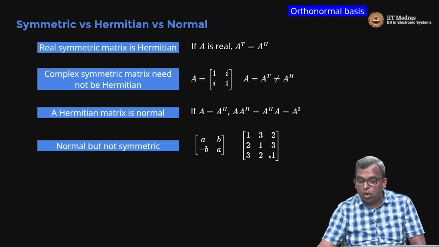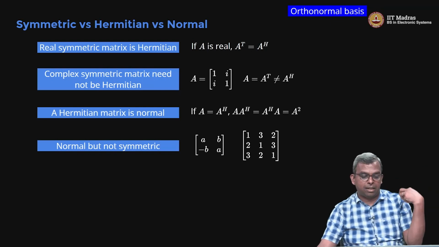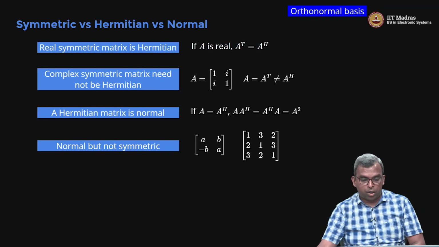So here is another more complicated looking example, but this is actually a circulant example if you think about it for a while. Circulant matrices are normal. You can check very quickly that these are normal, but this is not symmetric, right? Both of these are not symmetric, okay? So normal does not mean Hermitian, normal does not mean symmetric, but real symmetric means normal, complex Hermitian means normal, okay? So that's also important to understand.